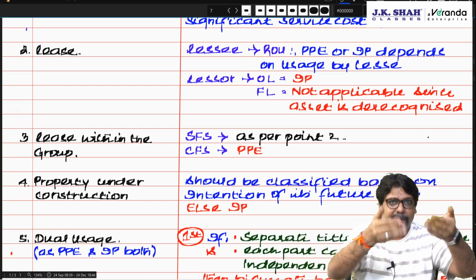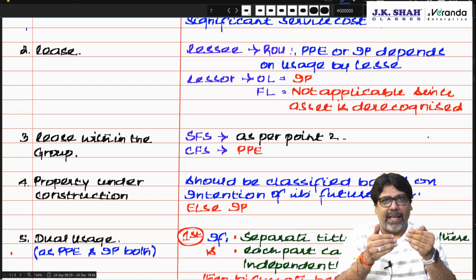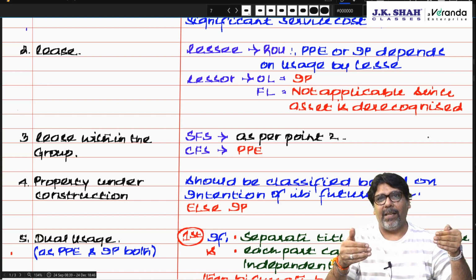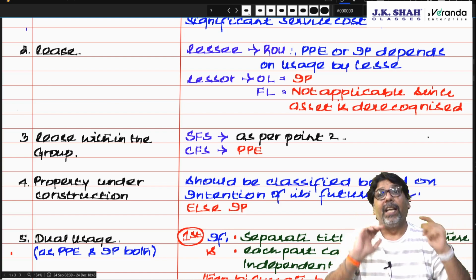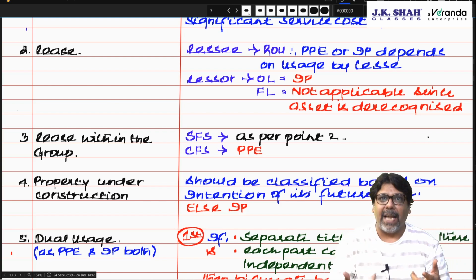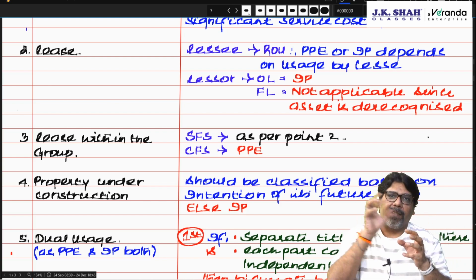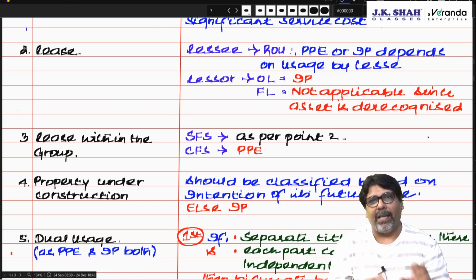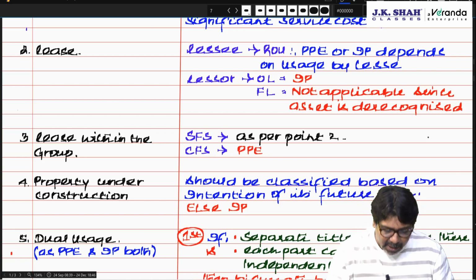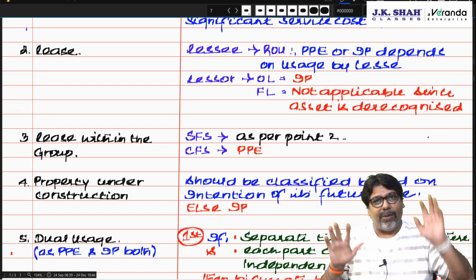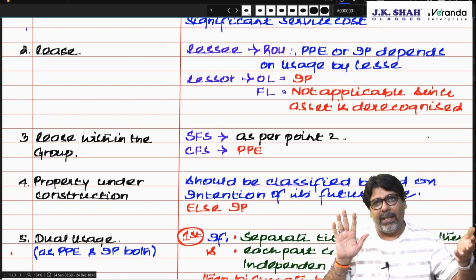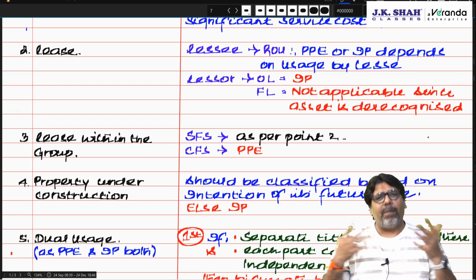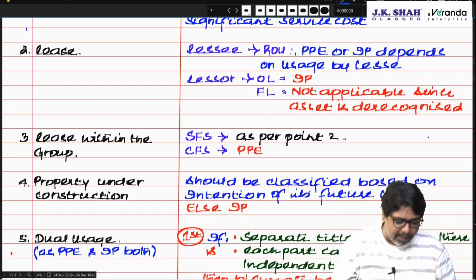From the lessee's point of view, he has got the asset, that is the right to use. If he is using it for the business, PP. If he is using it for rental to others, then investment property. If he is using it as a paying guest, then if the cost of service is dominant, then PP. If the cost of room is prominent, then investment property. Am I clear? From the lessor's point of view, if he has given it on operating lease, investment property. If he has given it out on finance lease, it's not a property for himself because he has de-recognized the property.